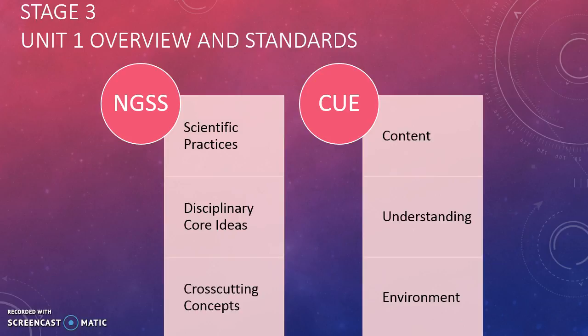Cross-cutting concepts is where big history really shines. Ideas about patterns in the increasing complexity of the universe across scales, and the relationship between forces, energy, and matter, the diversity of matter, and increasing diversity and complexity in the world around us encourage interdisciplinary understandings about how complex systems and structures interact, and the factors that make them stable or vulnerable to collapse. This corresponds to both the understanding and environment categories of CUE. In understanding, it is crucial to provide sense-making opportunities. It is also encouraged to provide opportunities for metacognition.